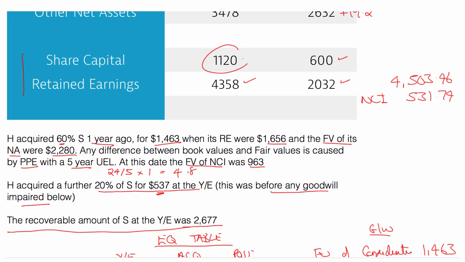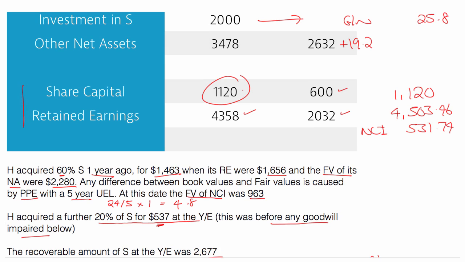So I can go put that in, 4503.46. Share capital, always the holding company, 1120. And then the other net assets, let's just add all that across. 3478 plus 2632 plus 19.2 is 6129.2. We're going to have a slight difference here due to rounding. So 6155. And if we add all this down, what do we get then?